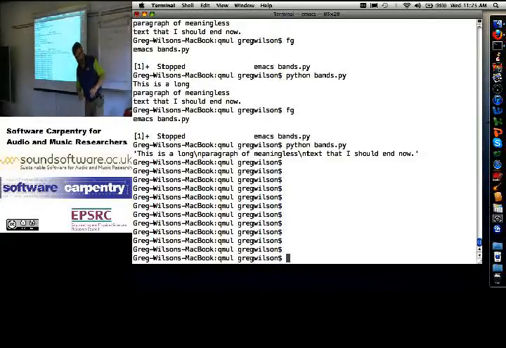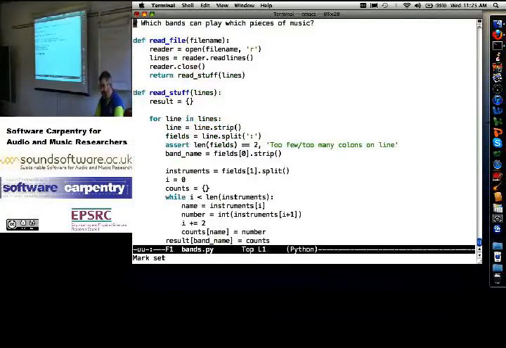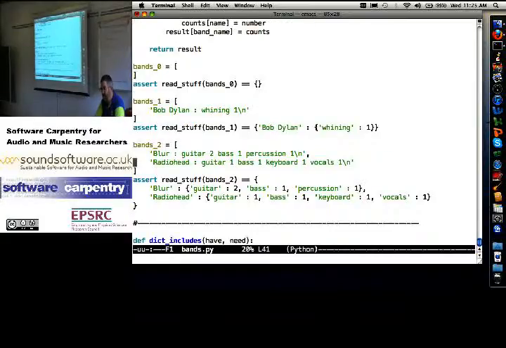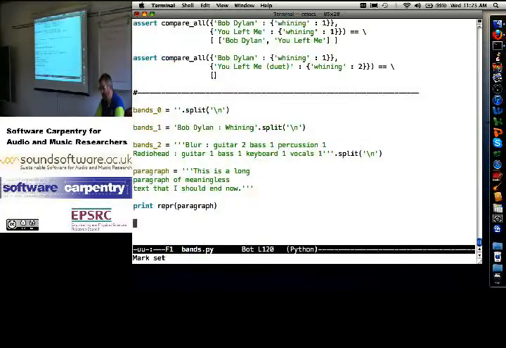So, instead of me having to write a list of strings with trailing new lines as my test case, it's a bit of a pain to type in. I'm just going to say band 0 equals empty string. Bands 1 equals that. And then bands 2, I'm going to take a multi-line string and I'm going to split it on those new lines to get back a list of strings. I think it's less typing and a bit easier to read once you know the trick.